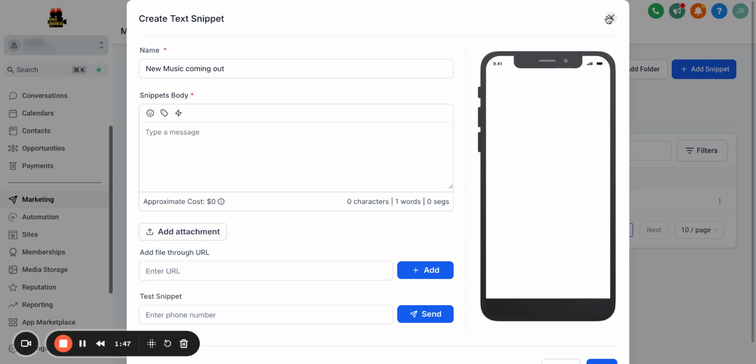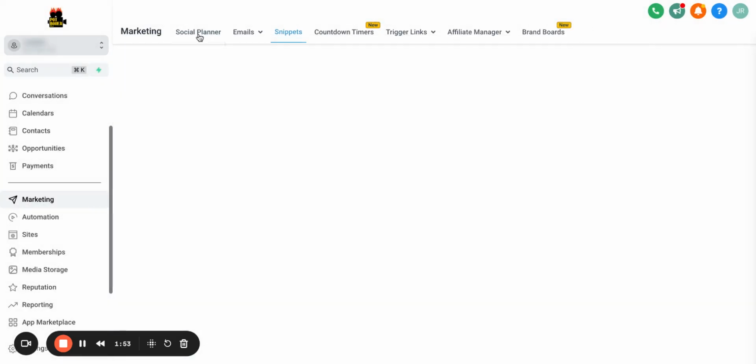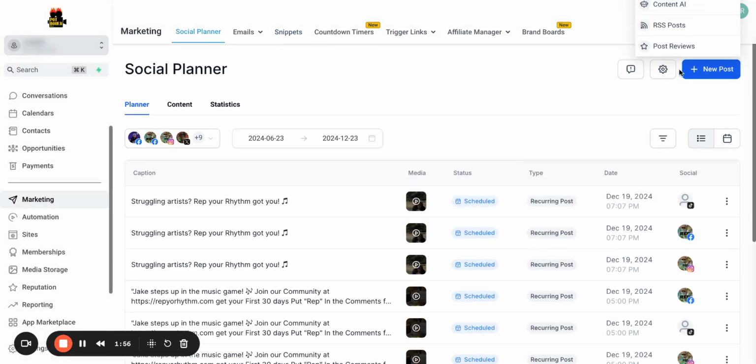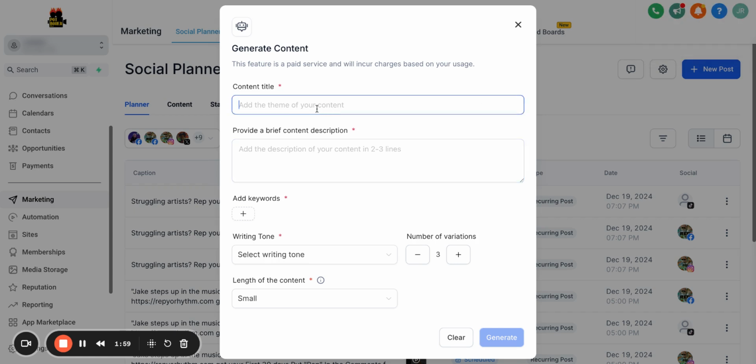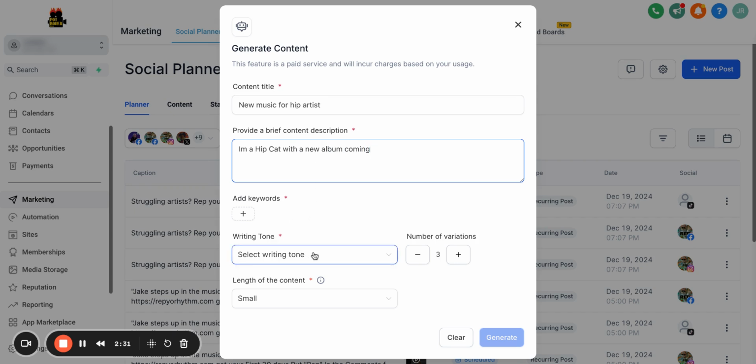Let's say you can't think of a body to put inside here. Let's come back out to our social media planner, where we can put in content AI. So let's just say "music for hip hop artists." Brief description: I'm a hip hop cat with a new album coming out. And like I said, this is for any industry. You can take this and use it however you want to.